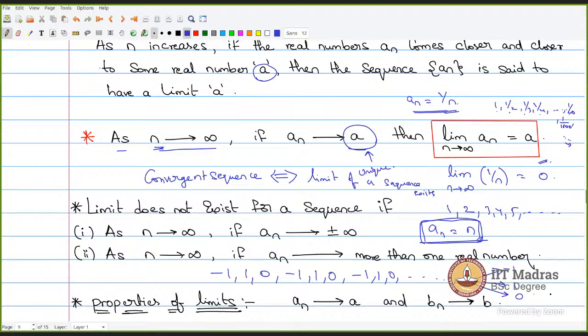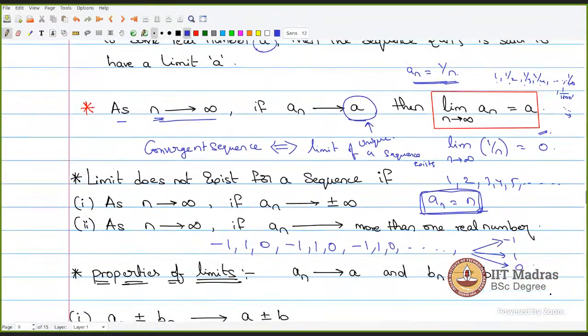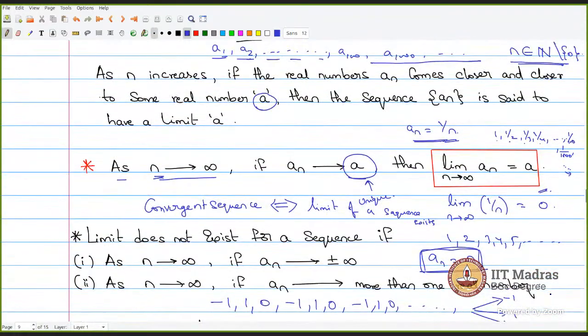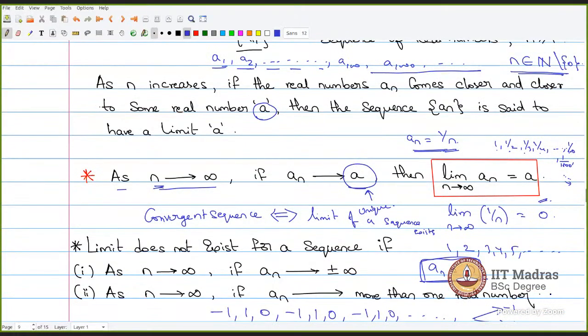Sir, can you please explain convergent and divergent once again? It's just the terminologies. If the limit exists, we say it is a convergent sequence. If the limit value is tending to a unique real number, then we say the limit exists.